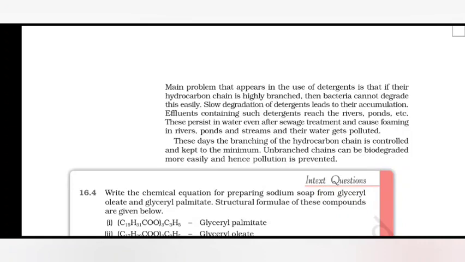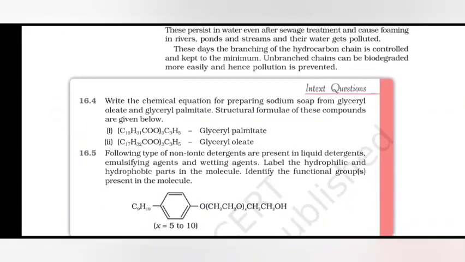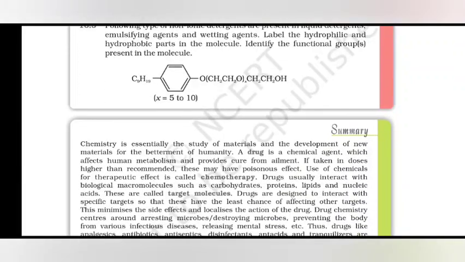The main problem that appears in the use of detergents is that if their hydrocarbon chain is highly branched, then bacteria cannot degrade these easily. Slow degradation of detergents leads to their accumulation. Effluents containing such detergents reach the rivers, ponds, etc. These persist in water even after sewage treatment and cause foaming in rivers, ponds and streams and their water gets polluted. These days the branching of the hydrocarbon chain is controlled and kept to the minimum. An unbranched chain can be biodegraded more easily, hence pollution is prevented.